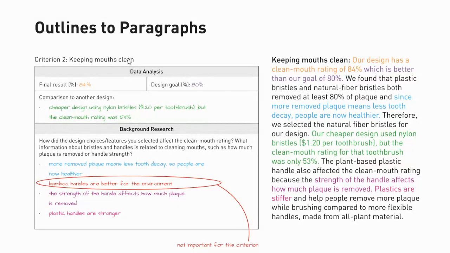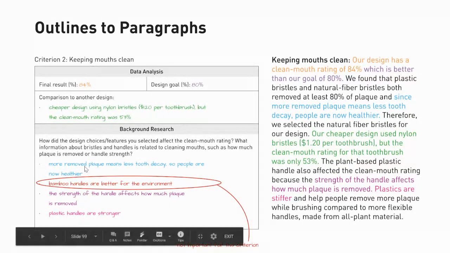So this person's goal was keeping mouths clean. They wanted to have an 80% clean mouth rating. They actually got an 84%, so they exceeded their goal. You're then also going to not forget to compare to another one of your designs. This person had a different design in the sim where it was only $1.20 per toothbrush, but the clean mouth rating went down to 53%. So that's why, even though this was another design, it wasn't their optimal design.